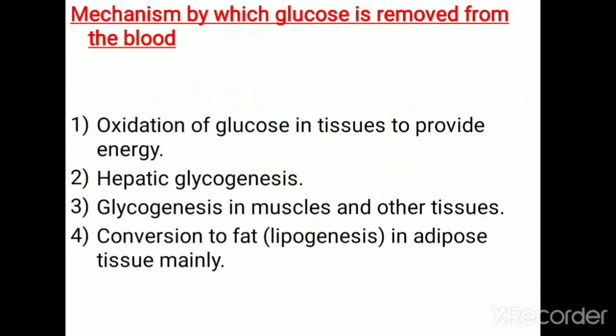Then you should write how this glucose is utilized by our body. Our body tissues use this glucose for their energy purpose. So glucose is the major substrate for glycolysis and the TCA cycle. And hepatic glycogenesis also uses glucose, and glycogenesis in muscle and other tissues, and lipogenesis also uses this glucose as the substrate.